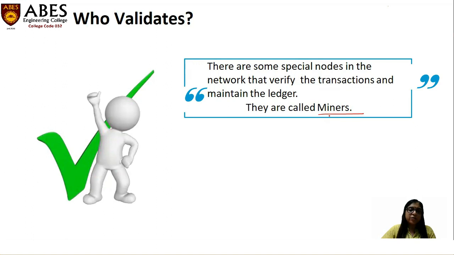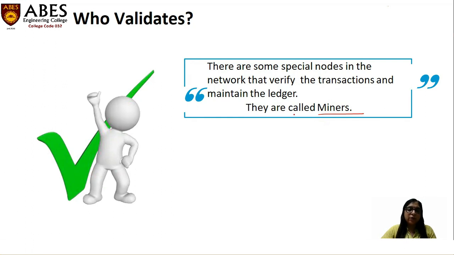We can say special nodes because they use their computing power to validate the transactions. And in return for validating the transactions, they get some reward also. So that's why we call them special nodes.